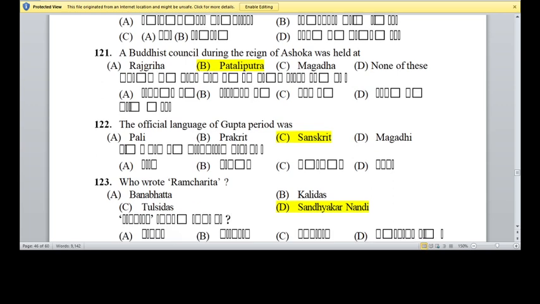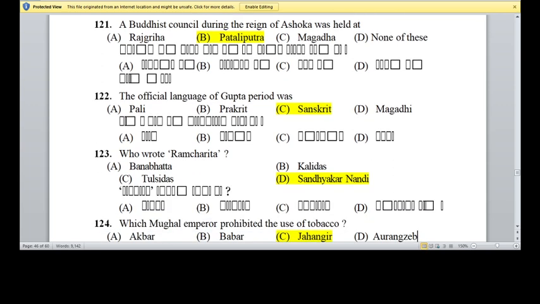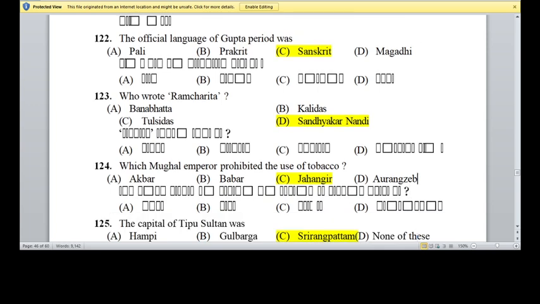122. The official language of Gupta period was the Sanskrit. Option C is the right answer. 123. Who wrote the Ramcharitra? So option D is the right answer. S. Nandi was the writer of Ramcharitra.